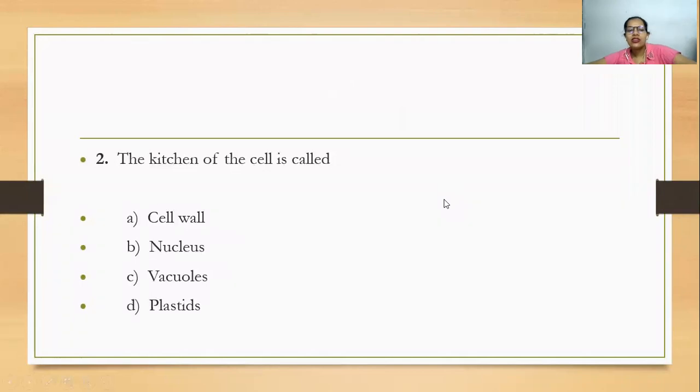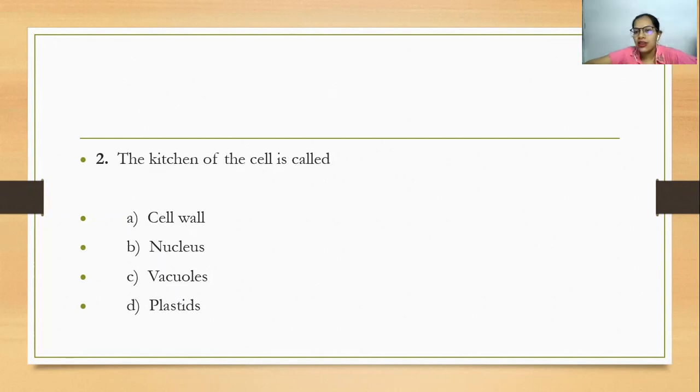The kitchen of the cell is called dash. Cell wall, nucleus, vacuoles, plastids. So what can it be? As I mentioned, the cell wall is the outer cover. The nucleus is responsible for inheritance, and vacuoles, we know, are for storage, right? Plant cells have vacuoles where they are able to store food materials or sometimes toxins. Remember, I talked about the bitter gourd. All the bitterness of the karela is present in the vacuole. Once you chew, the vacuole gets ruptured and broken up, and that's why you get the bitter taste.